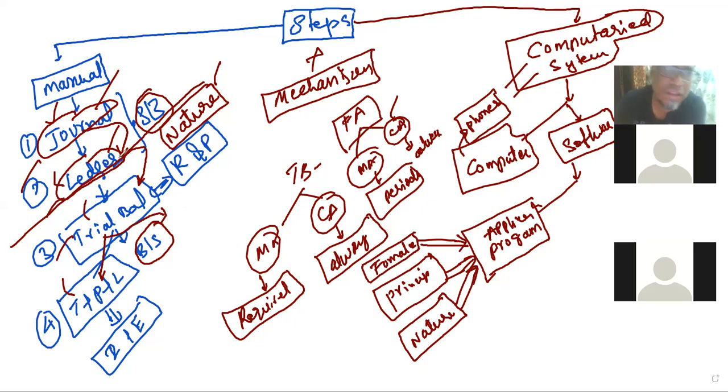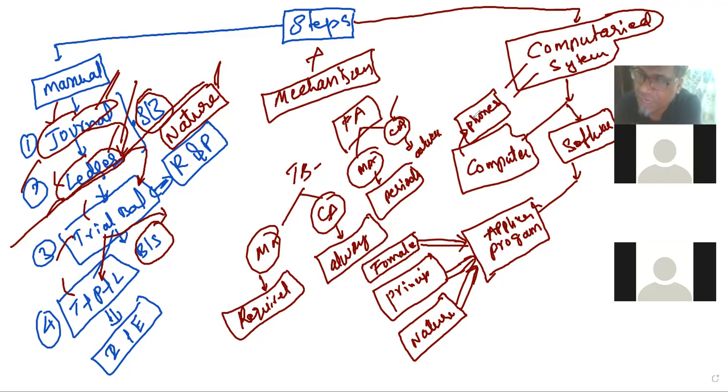In the manual system you prepare the journal, prepare the ledger, and decide the nature later. But here it is an application program. A computerized accounting system has two parts: one is the computer hardware part, and the second one is the application software part.